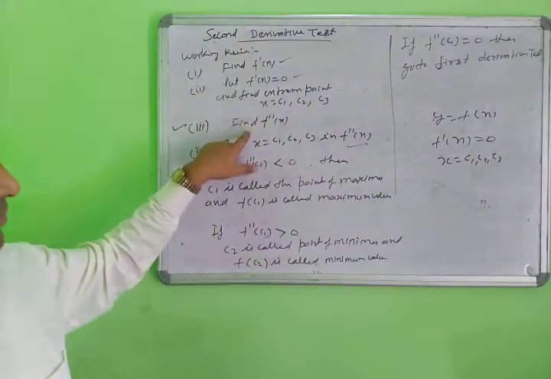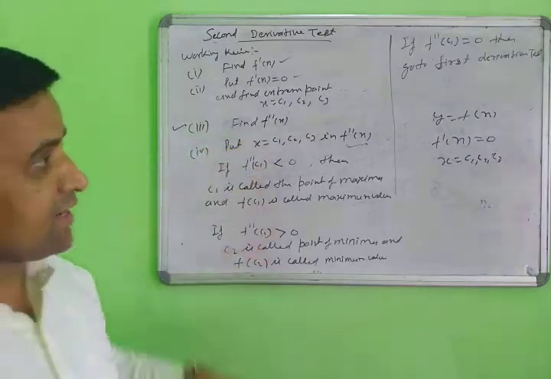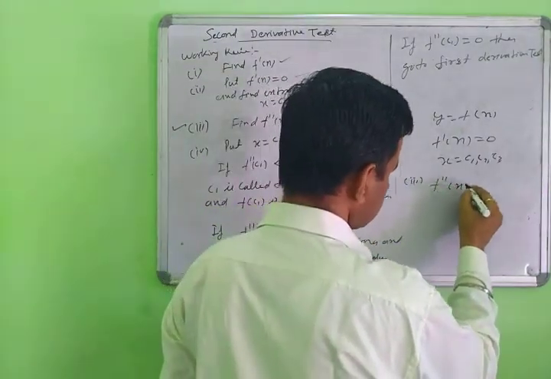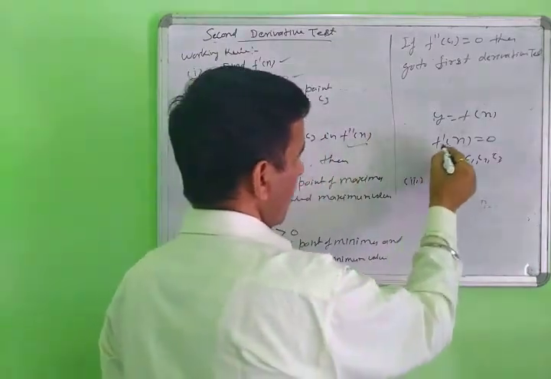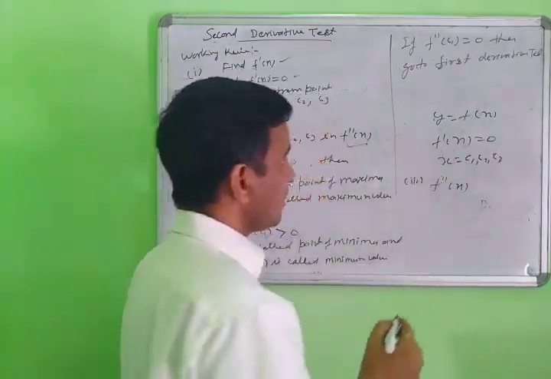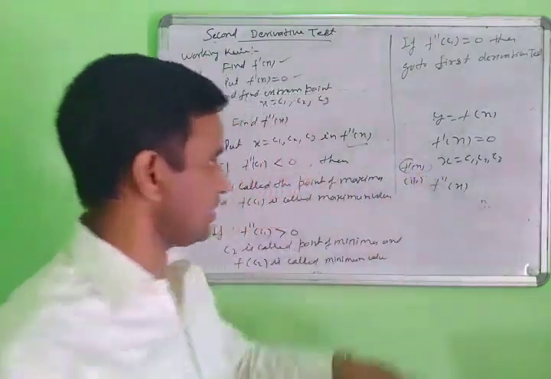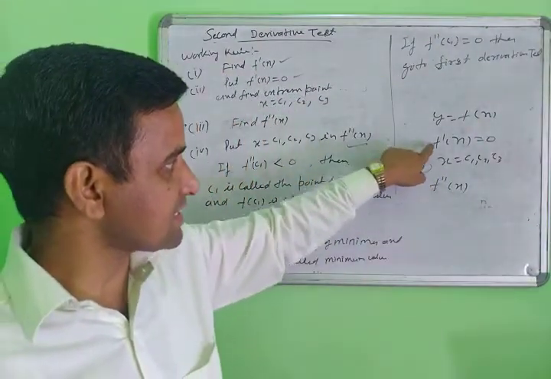After that, in the third step, you find f double dash x. To find it, use f dash x from the first derivative test and differentiate f dash x again.